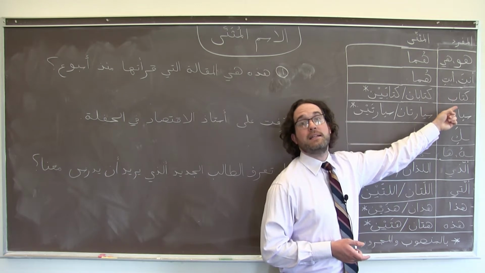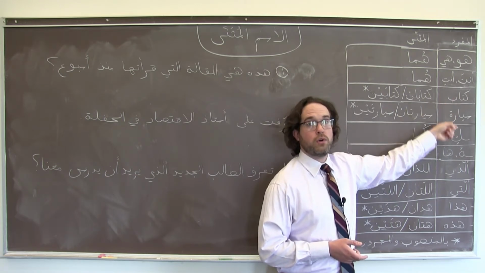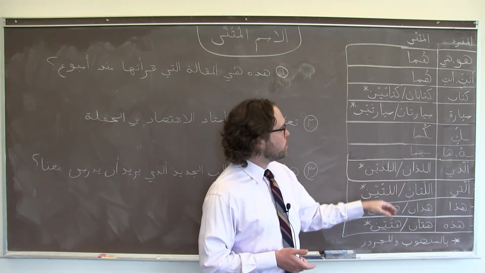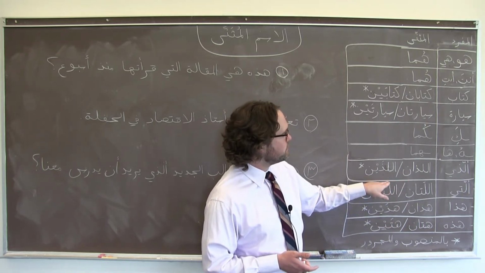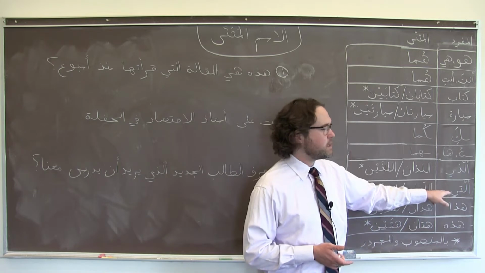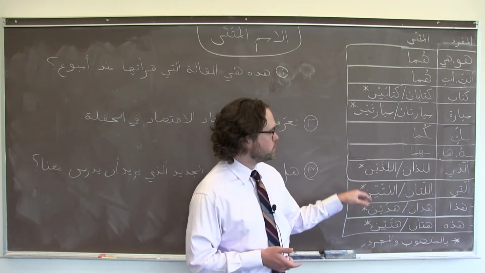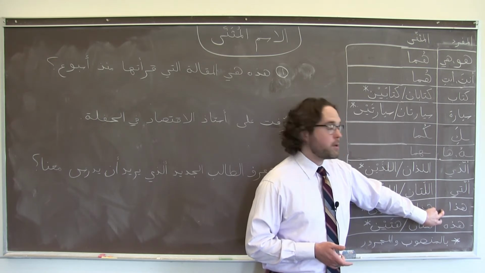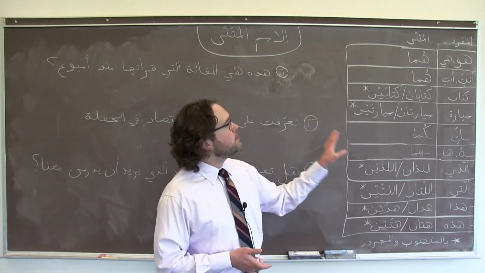I've chosen kitab and sayyara, book and car, as two fairly normal nouns that hopefully you know. Different relative pronouns instead of alladhi and allati in the singular. We have different versions, and different demonstrative pronouns as well.